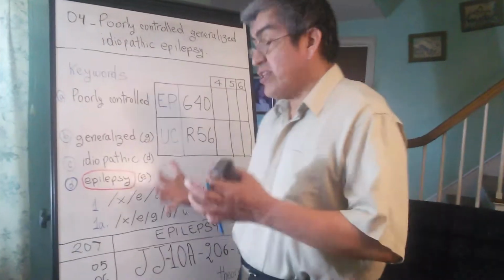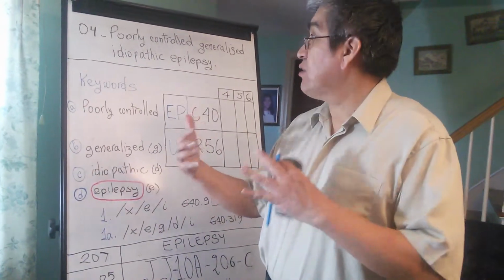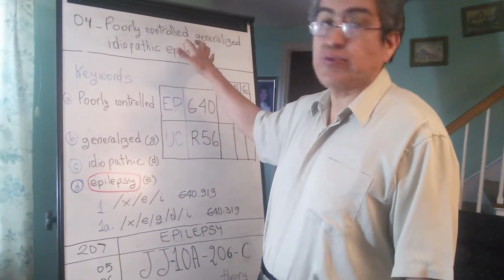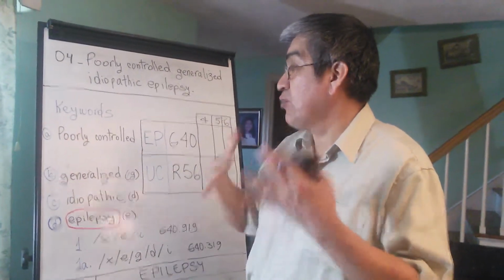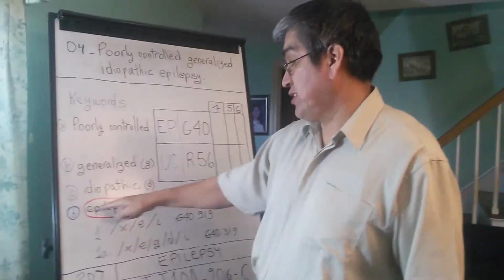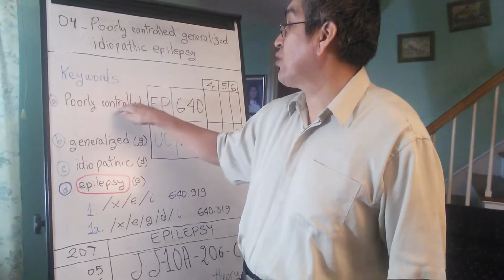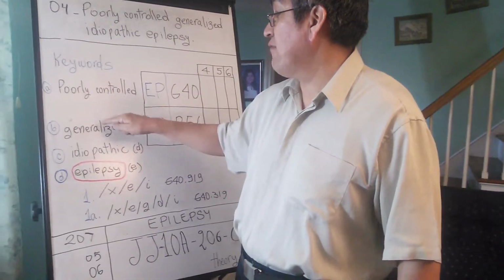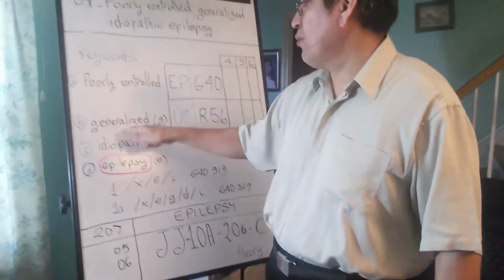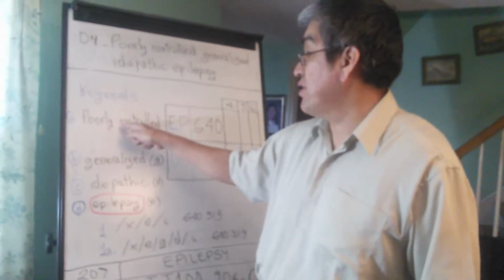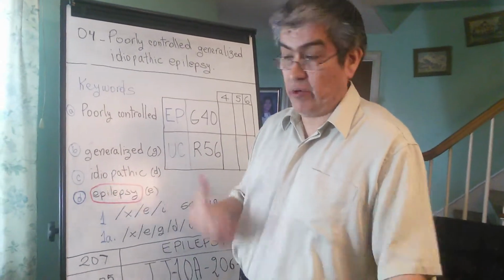Okay, now, the trick is that we have to find a path that includes all or most of the keywords. Now, Stephanie is going to try to do that. We're going to start in order. We start with epilepsy always, because that's the noun. And we're going to go first with poorly controlled. And then we're going to see if we can find this and this one in our path. If we can't, then we go to epilepsy and we start with the second one and see if we can find the first one and the third, and so on, until we find a path that has all the keywords.